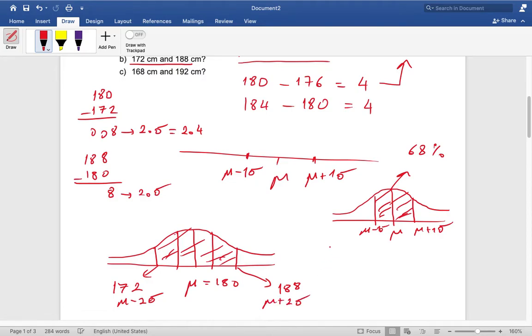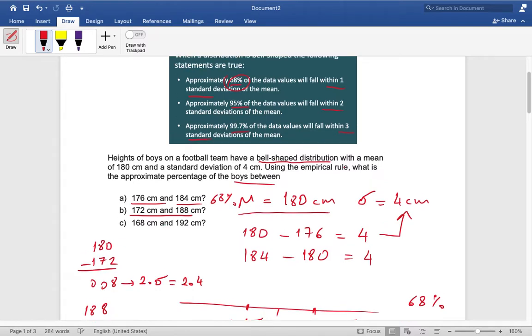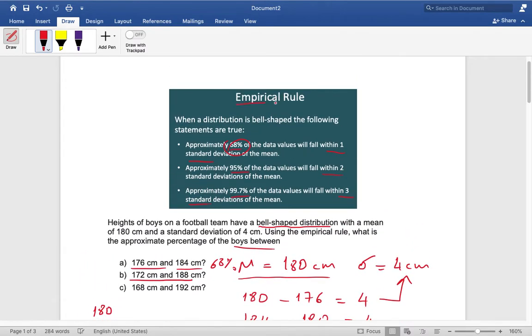Using the empirical rule, two standard deviations give 95%, so the answer is 95%.